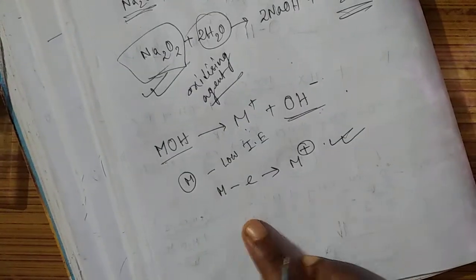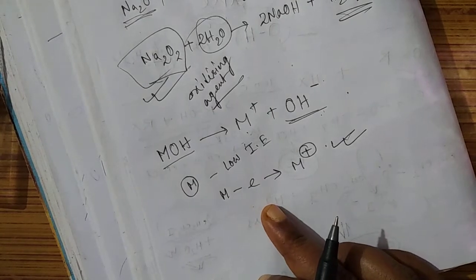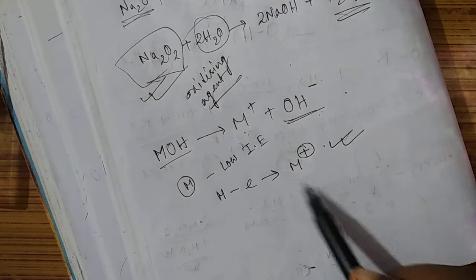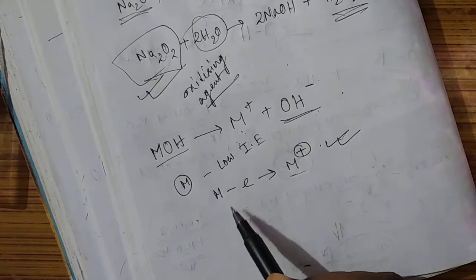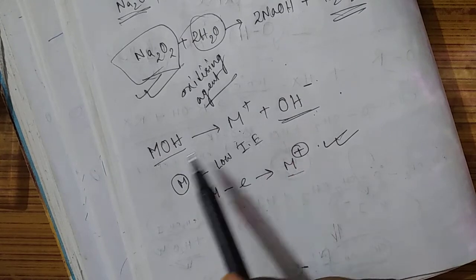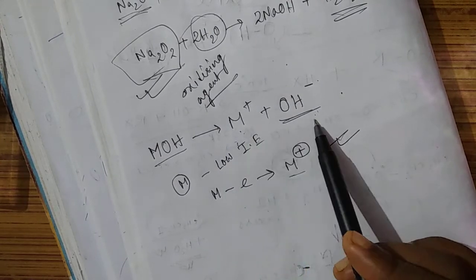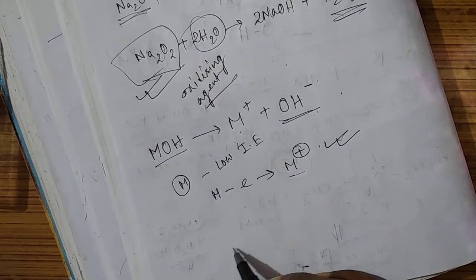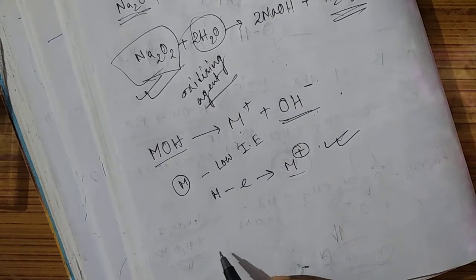Their ionization enthalpy is low as they have only one electron in their outermost shell. As they can form M+ easily, they will ionize as M+ and OH-, therefore they are basic in nature. This is how we can explain their basic nature.